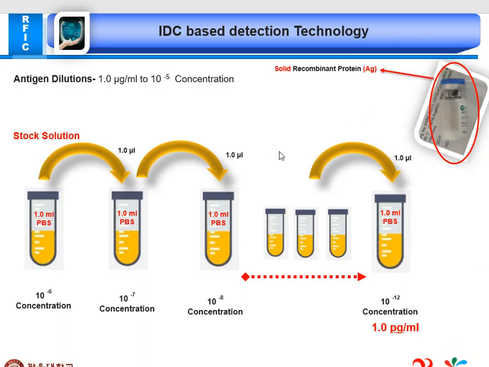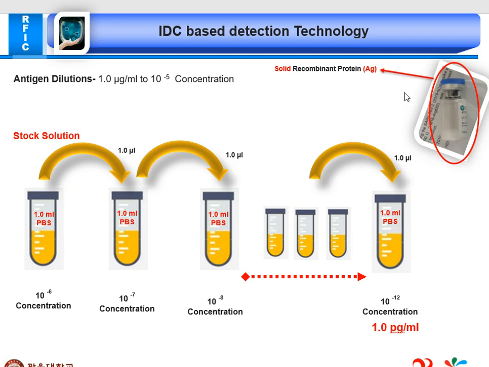This week I am going to do the IDC bridge detection technology work with antigen dilutions. This is our stock solution, which I was preparing at 10 to the power minus 6 concentration with 1 microliter PBS solution, and I will dilute this solution to 1.0 picogram per ml. I want to dilute the concentration for the sensitivity testing of our IDC technology.